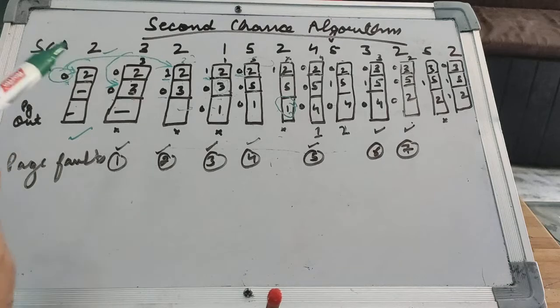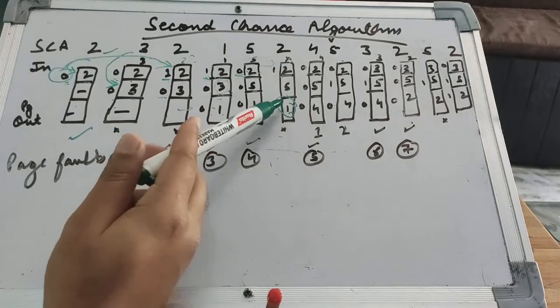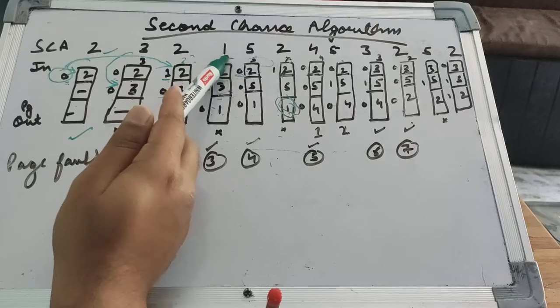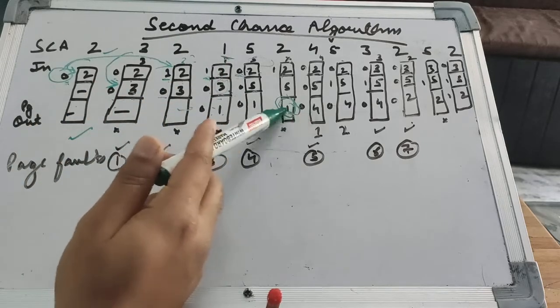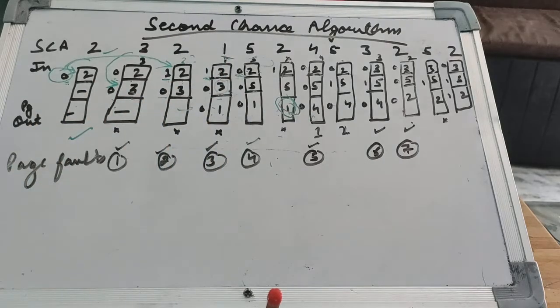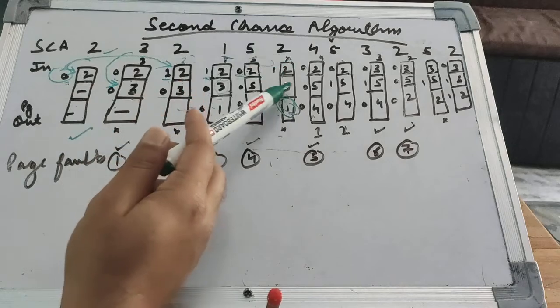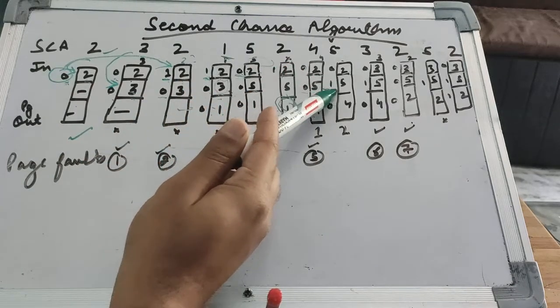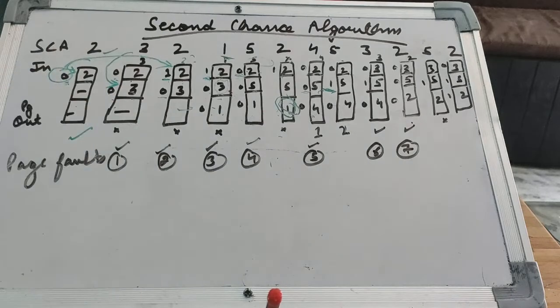From 5 and 1 we will be replacing 1, because 1 is the oldest one, so 1 will be replaced with 4. In a similar way, in the next step where 5 is to be inserted, 5 is already over here, but the reference bit of 5 will be changed from 0 to 1.